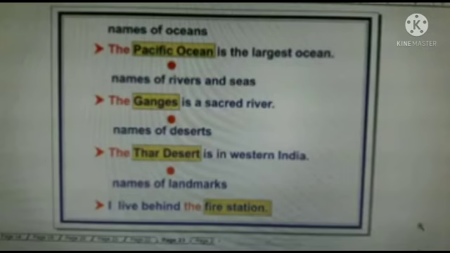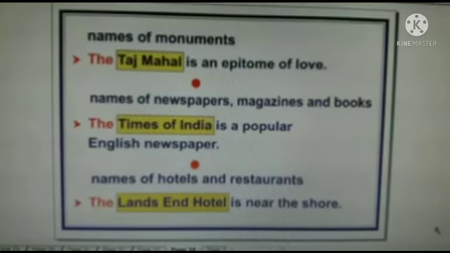We use the before the names of oceans. The Pacific Ocean is the largest ocean. Names of rivers and seas. The Ganges is a sacred river. Names of deserts. The Thar Desert is in western India. Names of landmarks. I live behind the fire station. Names of monuments. The Taj Mahal is an epitome of love.